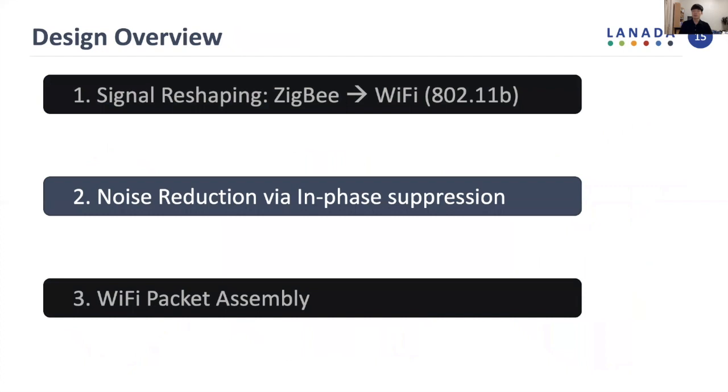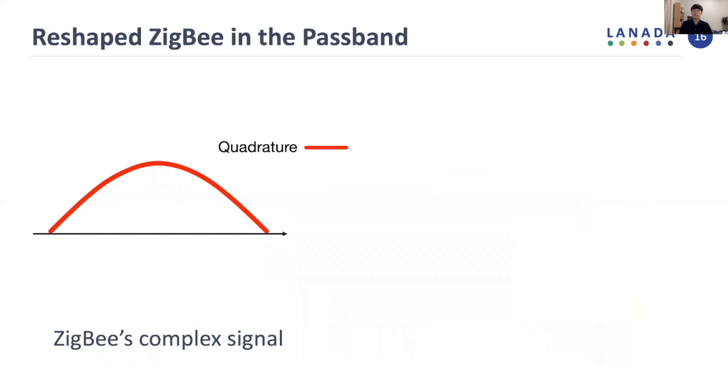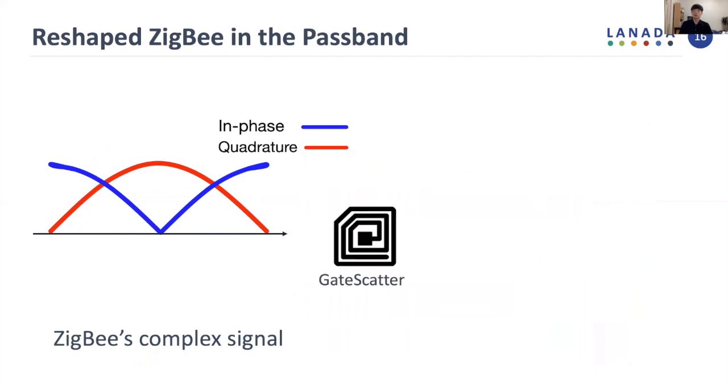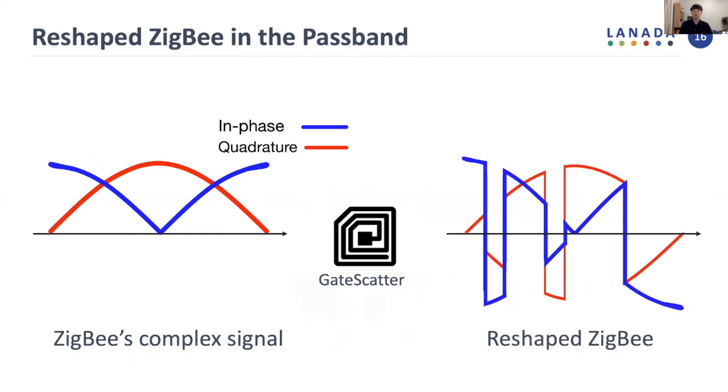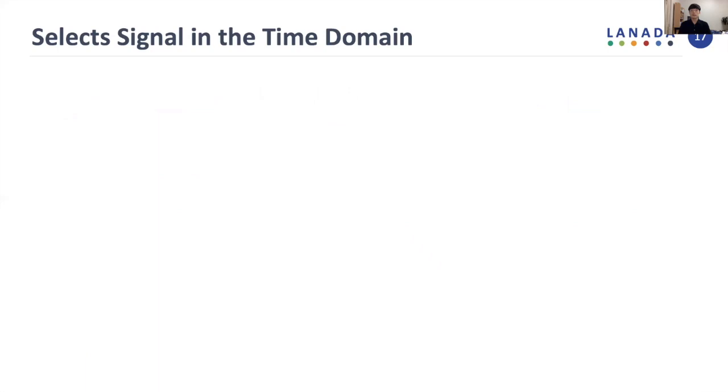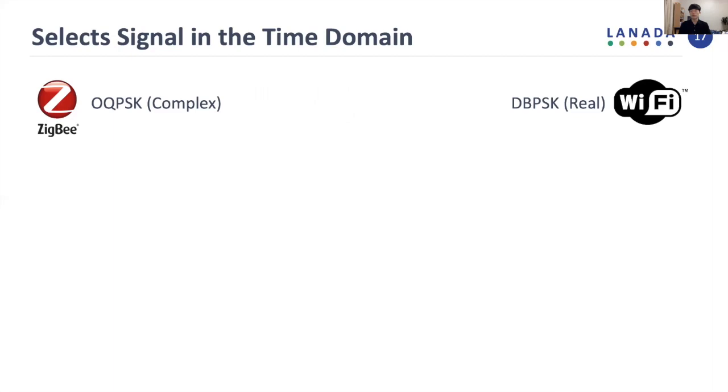Next, based on signal reshaping, we describe noise reduction. In signal reshaping, we only consider the quadrature of ZigBee. However, there also exists an in-phase component in ZigBee's complex signal. Since signal reshaping is performed in the passband due to backscatter operation, the reshaped ZigBee signal is also composed of both in-phase and quadrature. That is, we need to make the complex signal of ZigBee into the real signal of Wi-Fi. Here, we choose the quadrature component as a target for reshaping. At the same time, the in-phase component works as noise.